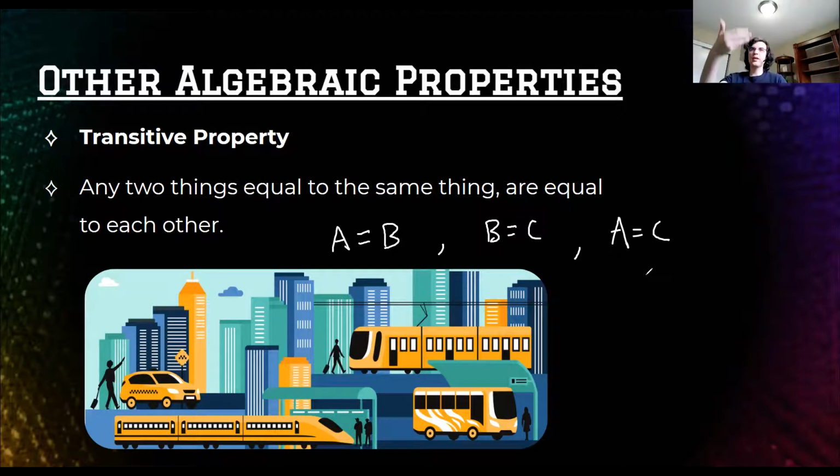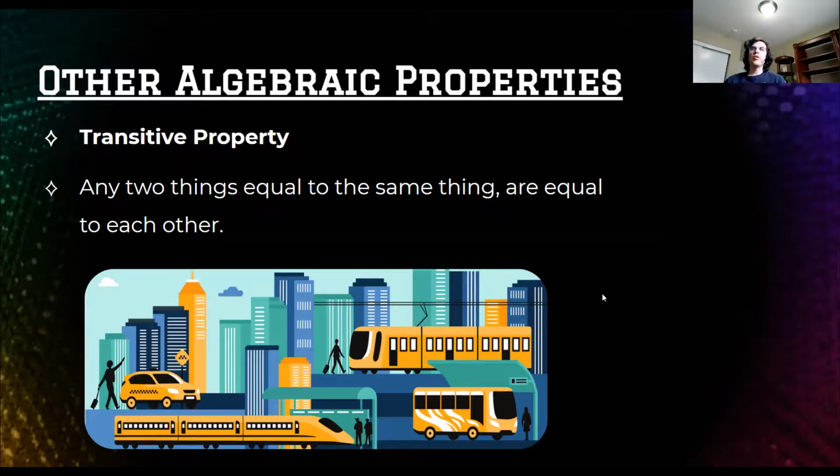Because I got off at B, then I got on the B and went on to C, right? It was just a little stopover. I didn't need to say that bit. I can connect them right across the middle. If I was to lay this out as A equals B equals C, I don't need this step in the middle. I can just say A equals C. That's what the transitive property means.